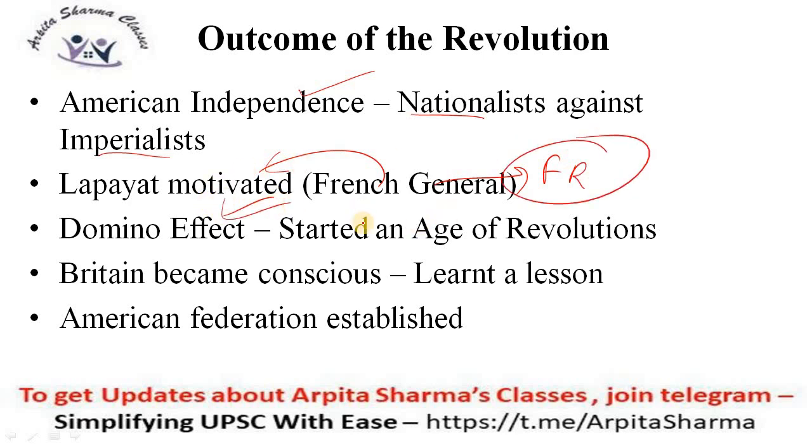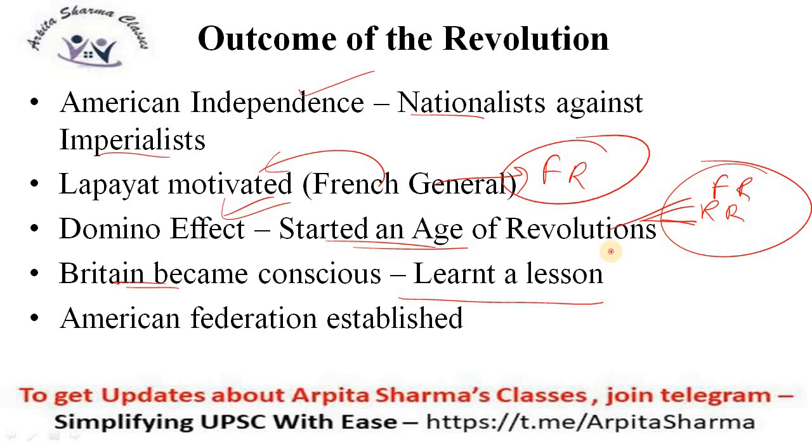Domino effect, like I already told you, started an age of revolution: French Revolution, Russian Revolution, etc. Many revolutions took place because they were all encouraged by the French and American Revolutions. They realized that if the people of a country can organize themselves and fight against British colonial rule, why can't we? Then Britain became conscious, like I've already told you, that Britain took tight control over Americans, like in India as well, where Pitt's India Act and Regulating Act were passed. Britain realized that people can revolt against us, and they learnt a lesson.